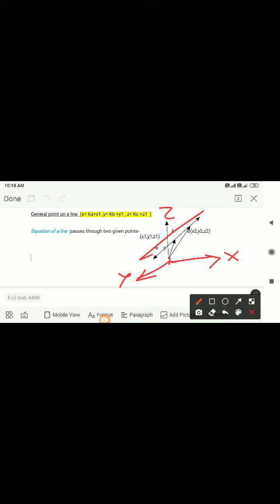Now the second type of equation is this one, equation of line passing through two points. Here we have the x-axis, y-axis and z-axis. Now this is the line having two points, A here and B here. So the equation, we see, is for a line passing through points A and B.